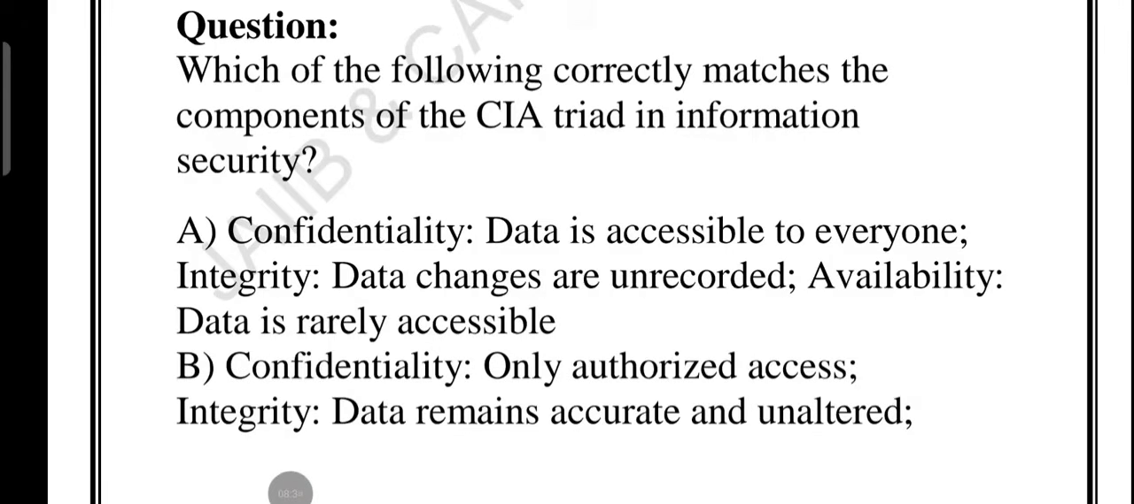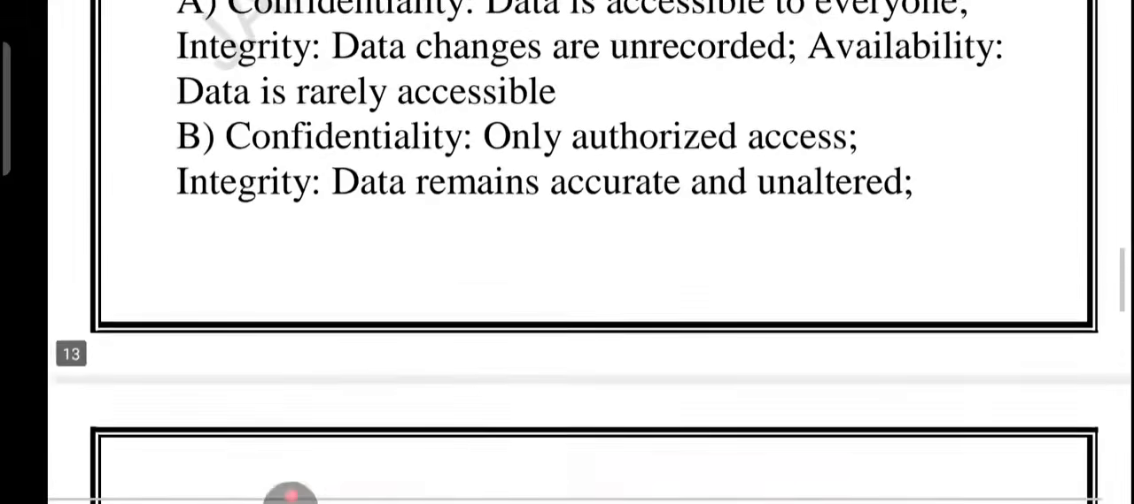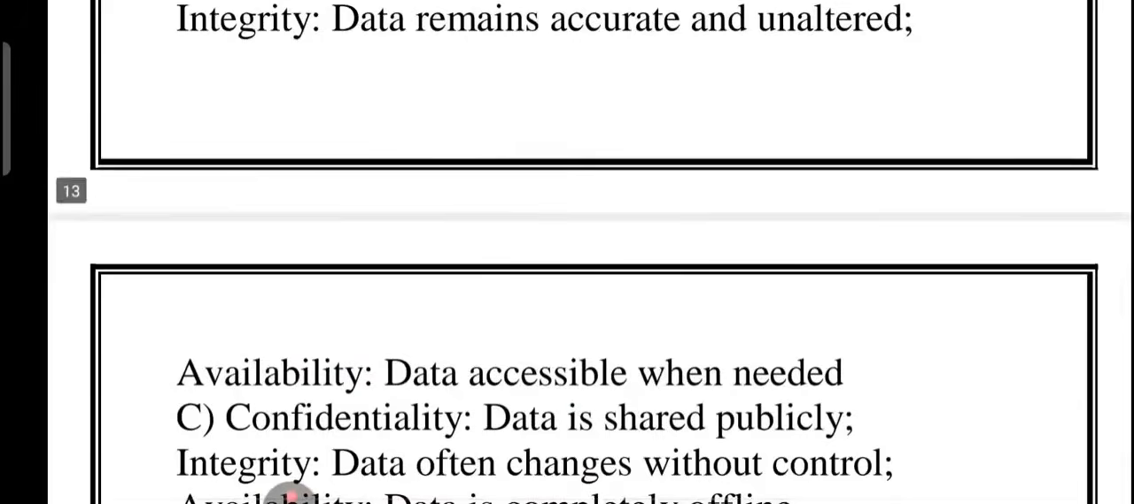So options are A, confidentiality, which means data is accessible to everywhere. Integrity, which means data changes are unrecorded. Availability, which means data is rarely accessible. Option B, confidentiality, only authorized access. Integrity, data remain accurate and unaltered. Availability, data accessible when needed.